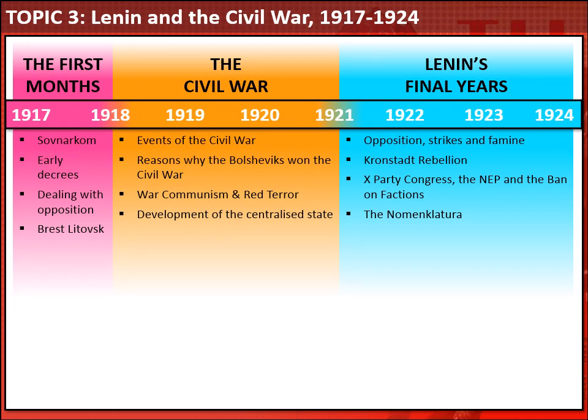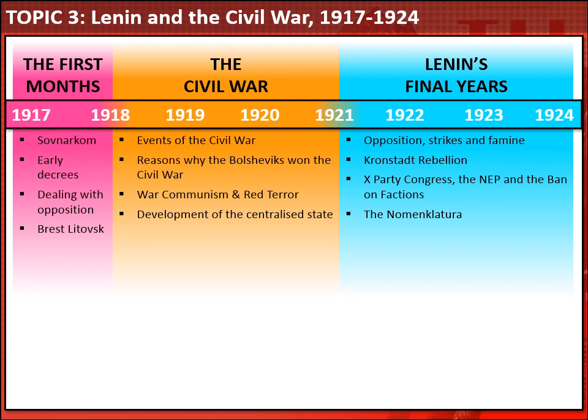So the topic that we're going to start today is called Lenin and the Civil War, 1917 to 1924. You can see that I've put up an overview of this particular topic, and we're going to divide it into three sections. The Bolsheviks' first months in power, then the Civil War itself, from roughly 1918 to 1921, and finally Lenin's last years between 1921 and 1924. And I've put up some of the key events as well that we're going to touch on and cover in those particular parts of the course.